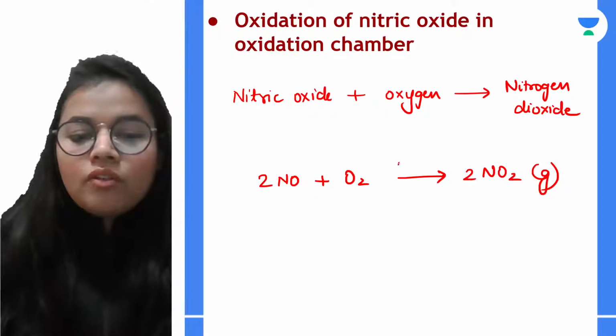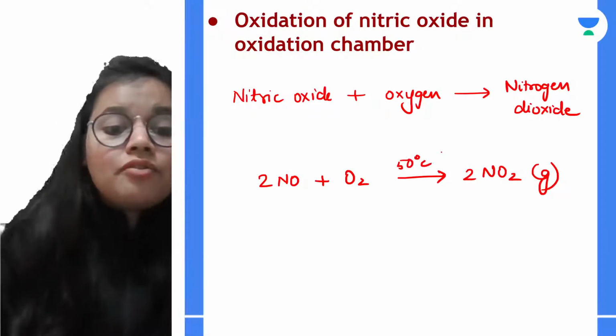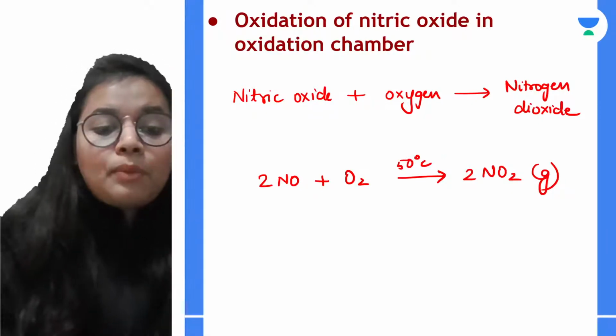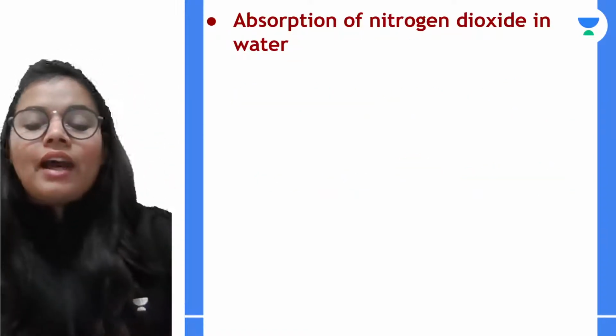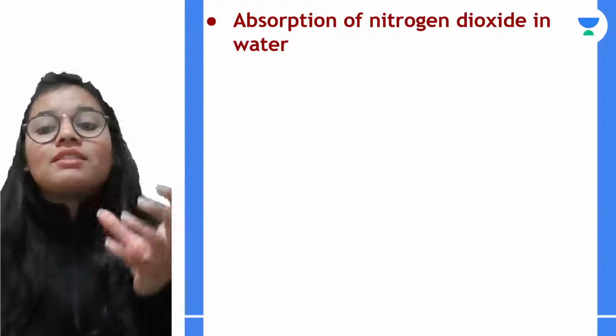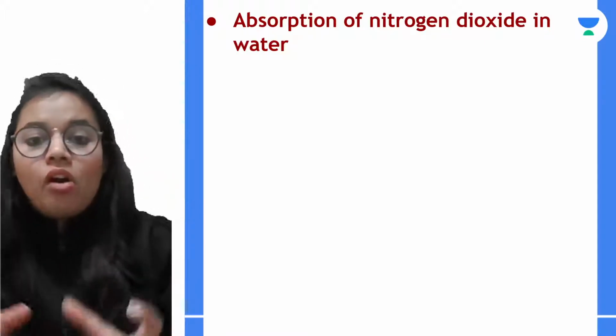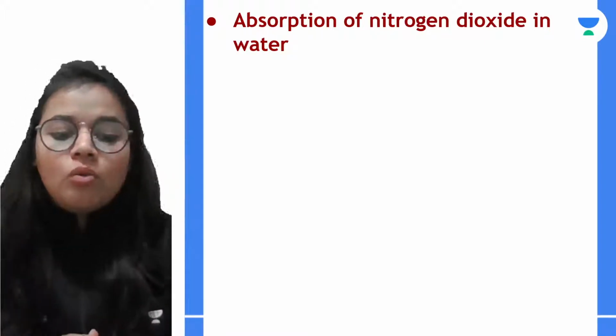The temperature over here is maintained at 50 degrees Celsius. Now this has happened. After that, the third step is that this nitrogen dioxide that we have got is absorbed in water.